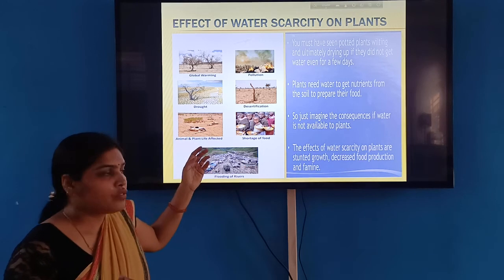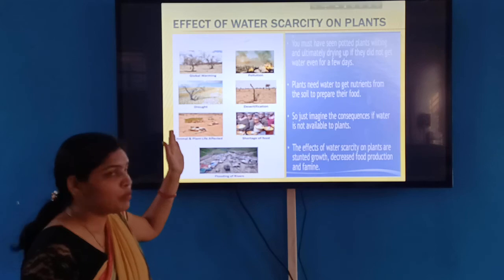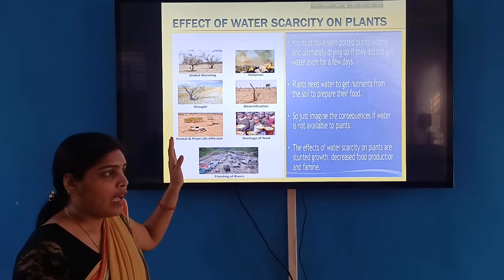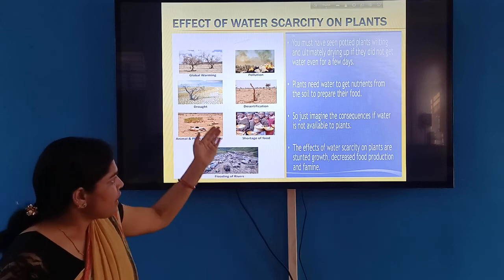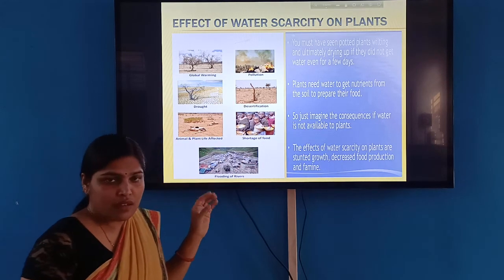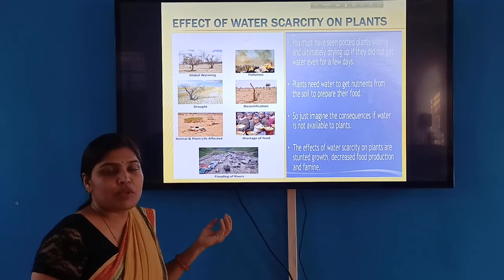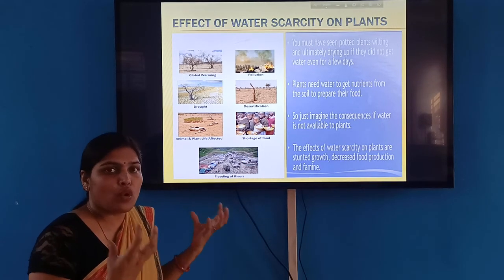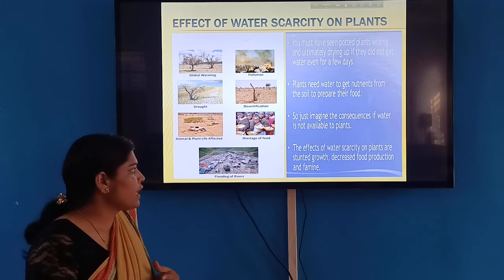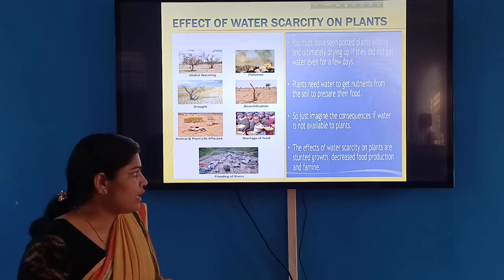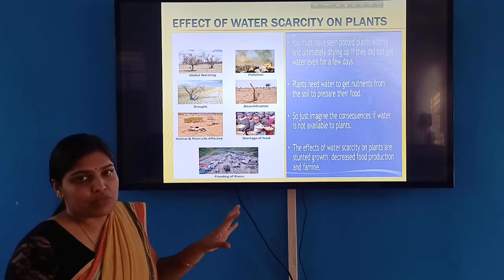We cannot get food, and all the animals will be affected and they will die. Then there is the shortage of food. Then flooding of rivers, because trees and plants hold the soil, and in this way they prevent the erosion of soil and the flooding of an area. So this is very important.